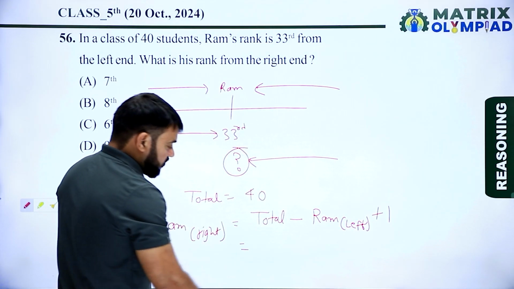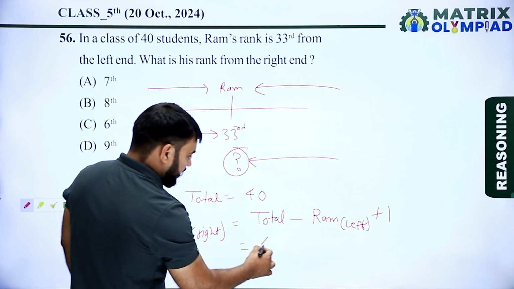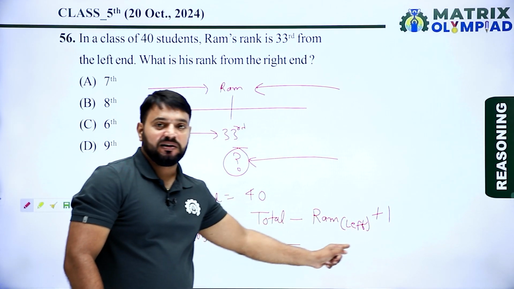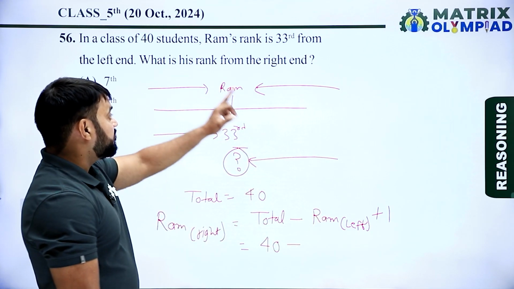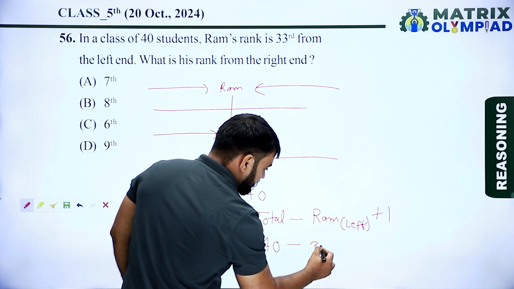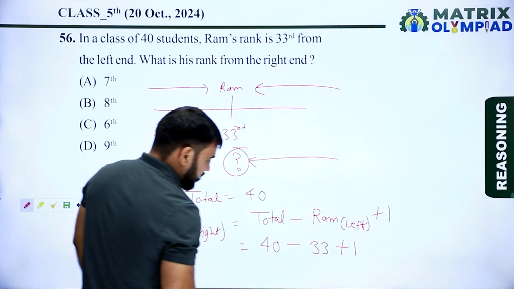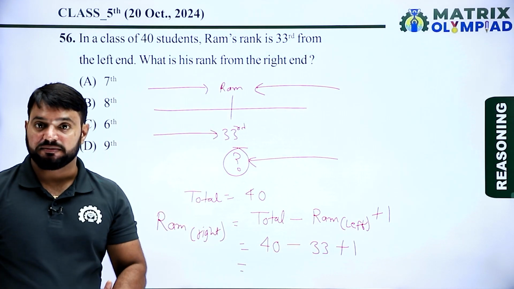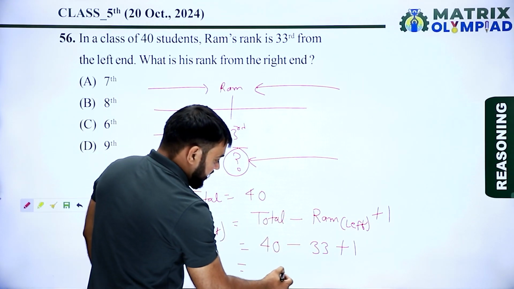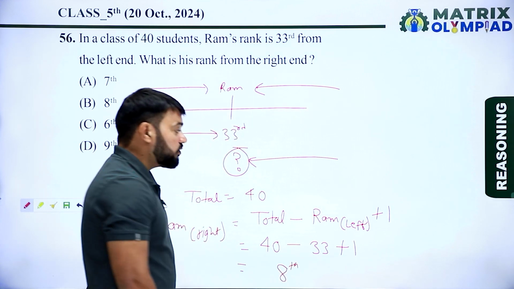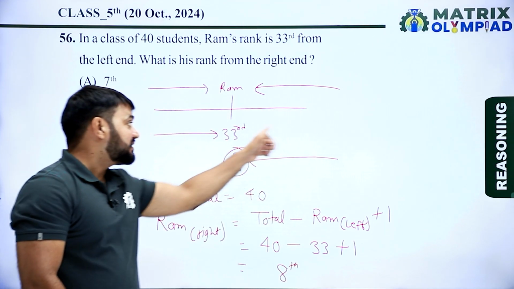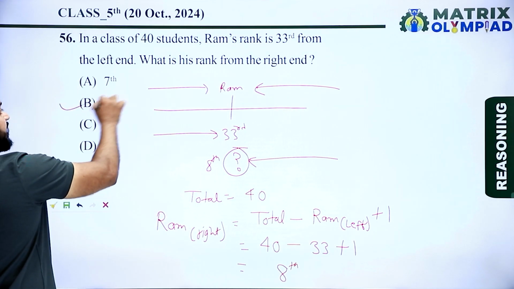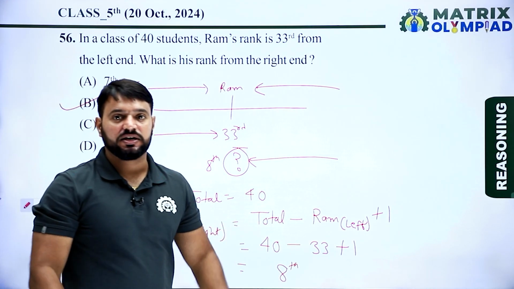So the total number of students is 40, minus the position of Ram from the left side, which is 33, plus 1. So 40 minus 33 means 7, 7 plus 1 means 8. So the position of Ram from the right side is 8. So now here option B is the correct answer of this question.